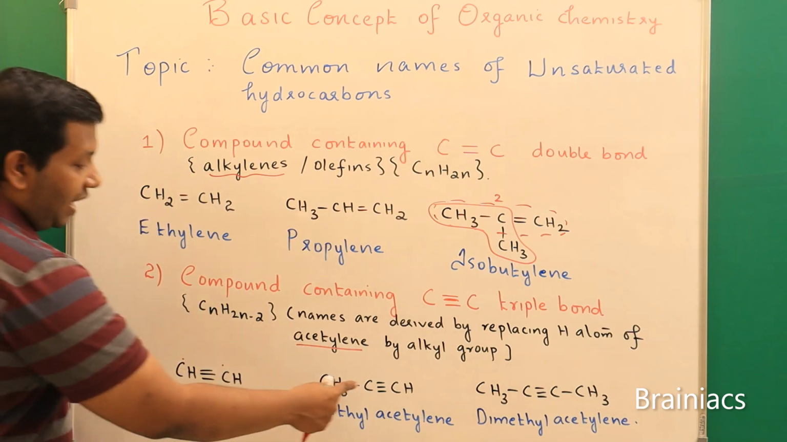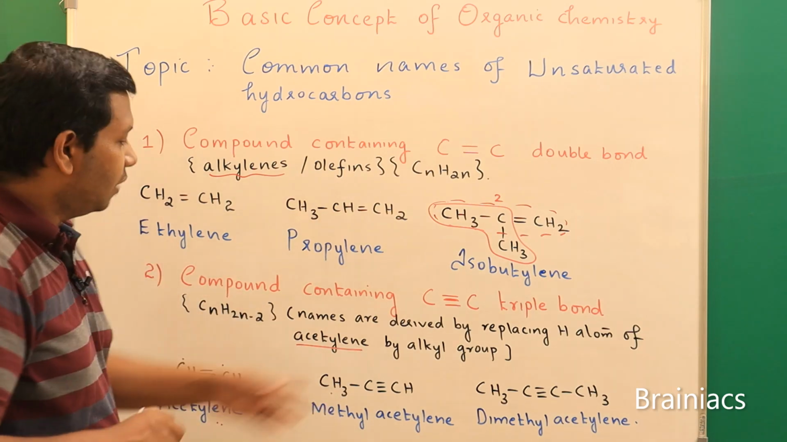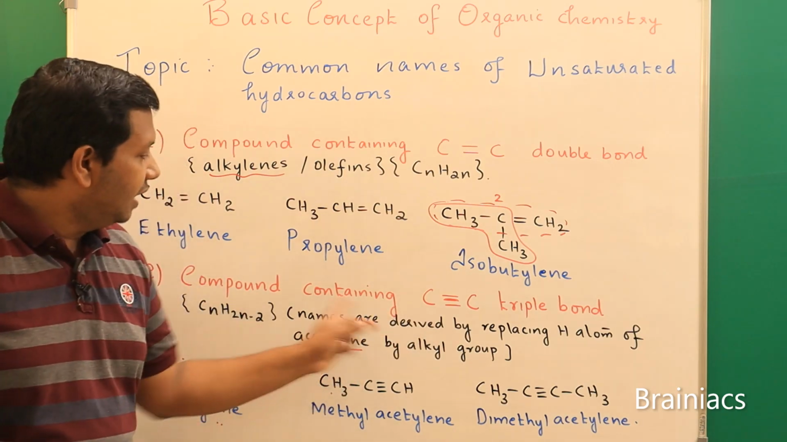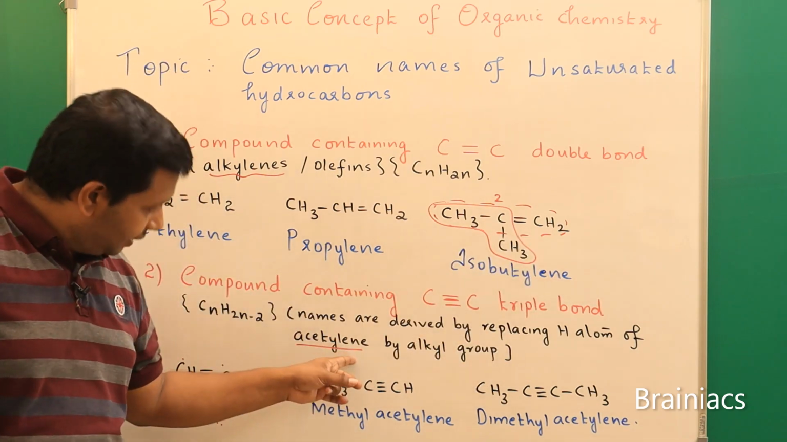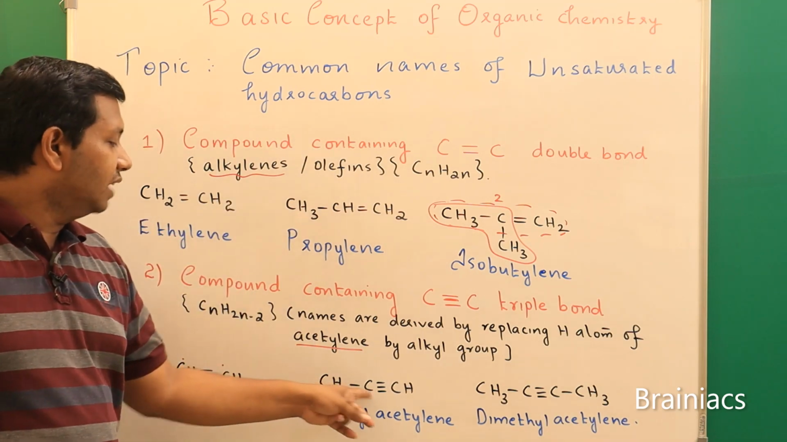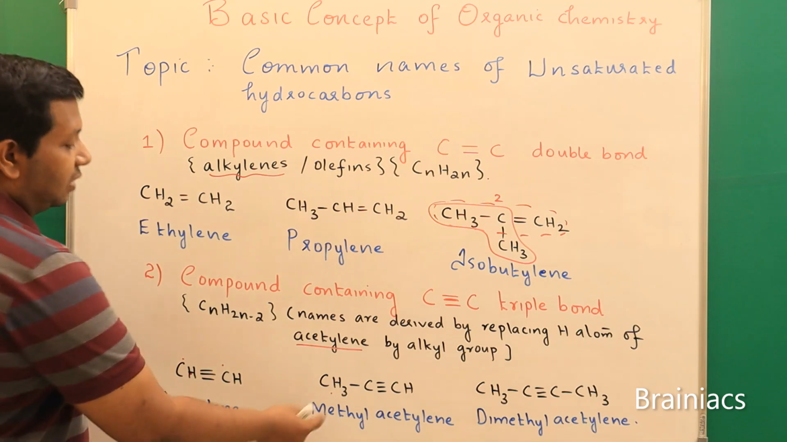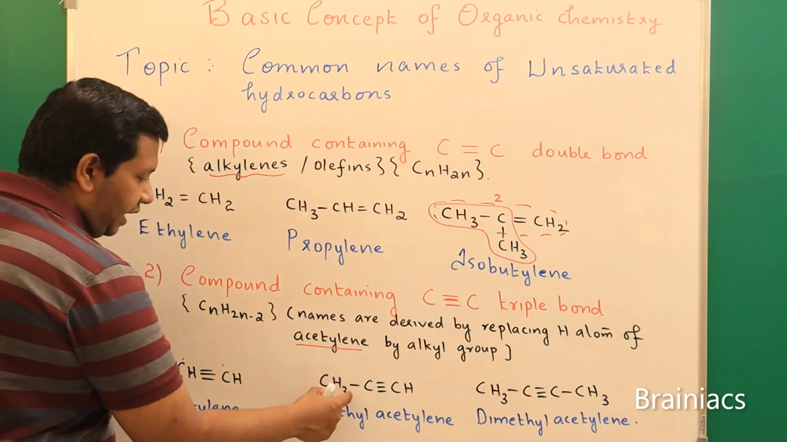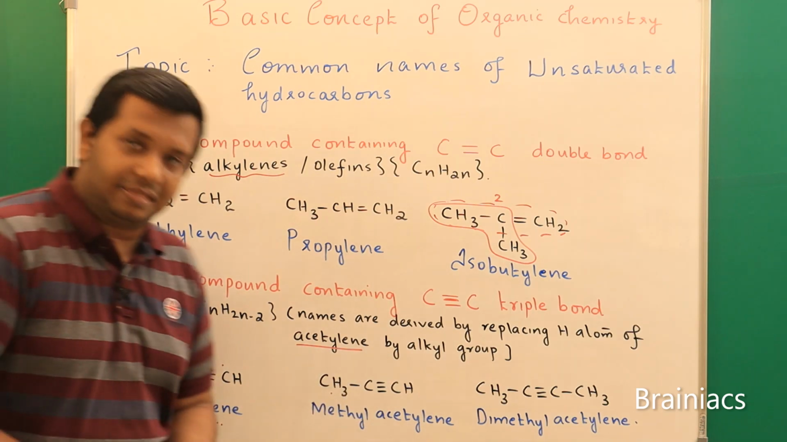Suppose here 1 hydrogen atom is replaced and 1 methyl group is introduced. Then what we say, as per the rule, they are saying names are derived by replacing the hydrogen atom of the acetylene by an alkyl group. So that means here 1 H is replaced by which alkyl group? Methyl. So we can say the name of this compound is methyl. Then what is this unit? Acetylene. So the name is methyl acetylene.